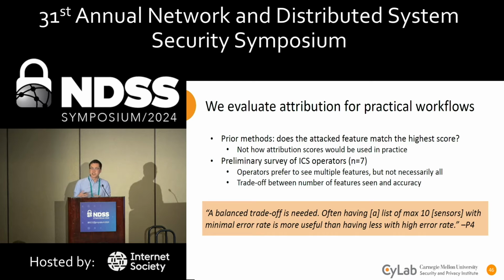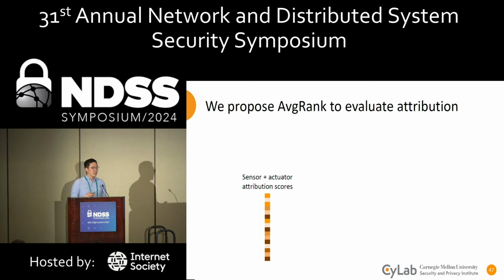Secondly, operators understand that there's a trade-off between the number of features seen and the overall accuracy of that output. For example, one operator reported that they would be willing to look at a larger output, for example, up to 10 features, if it meant that it was more likely that they would actually be able to find the attacked feature from this output. So to represent this potential trade-off, we propose a new metric called average rank for evaluating attributions.